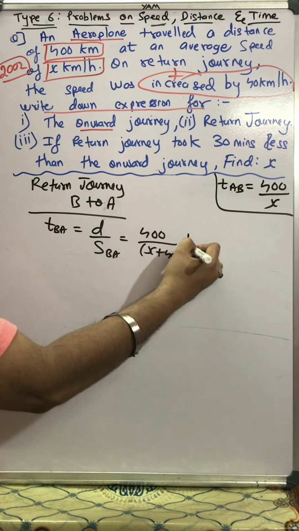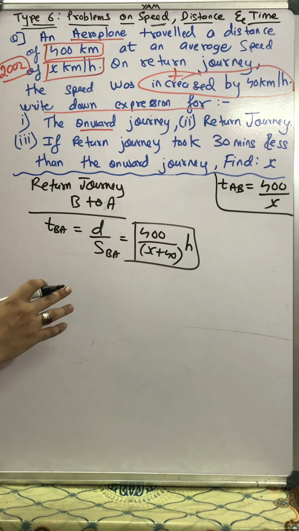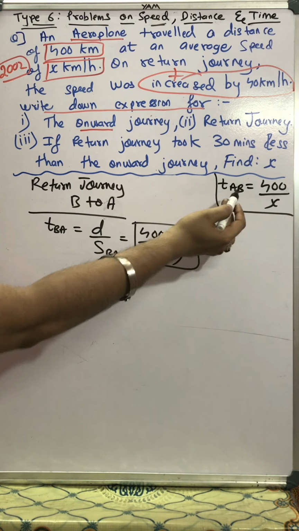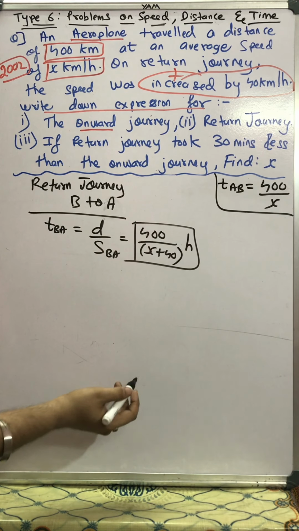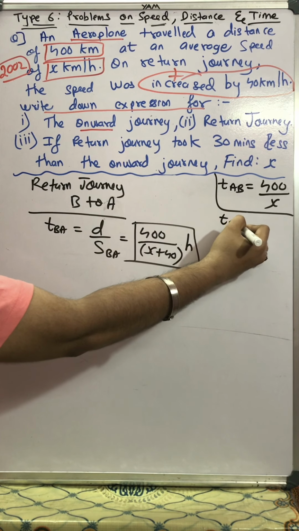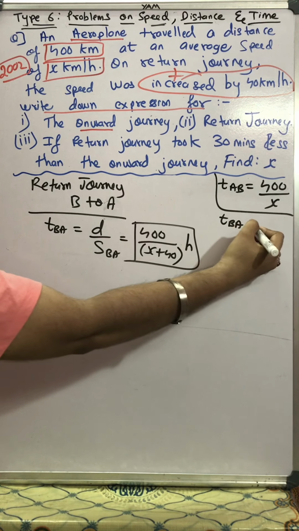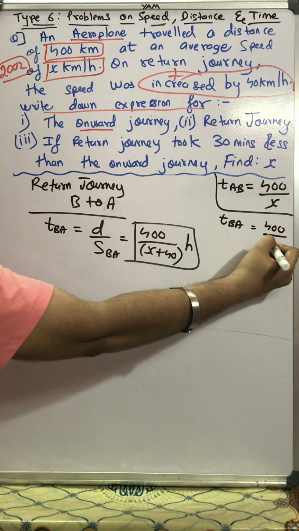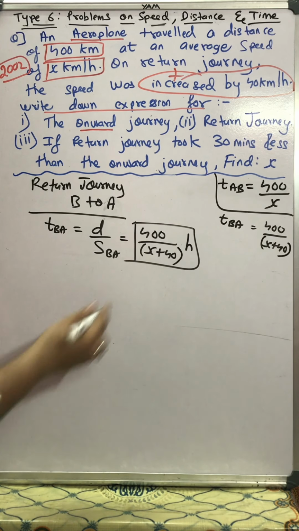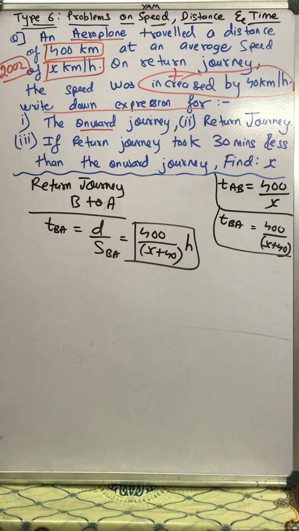So in hours. In the previous screen you must have noted that the time required for moving from A to B, our onward time, was 400 upon x hours, and now I got that the time required for moving from B to A, that is the return journey, is 400 upon x plus 40, of course in hours. Both the times I have written on the right hand side.